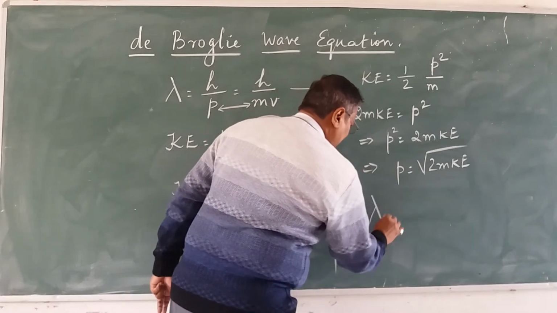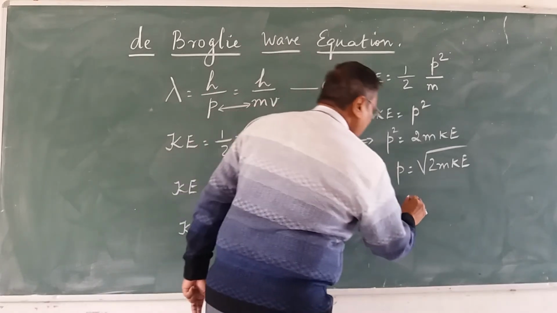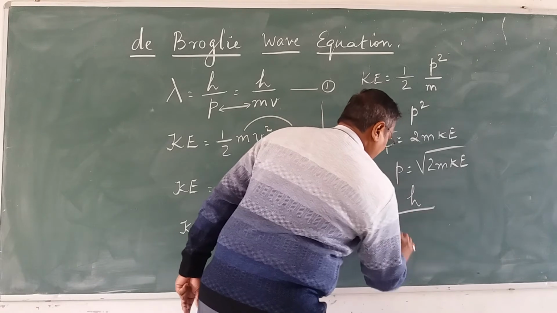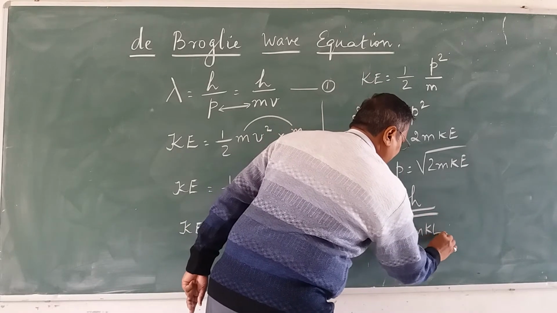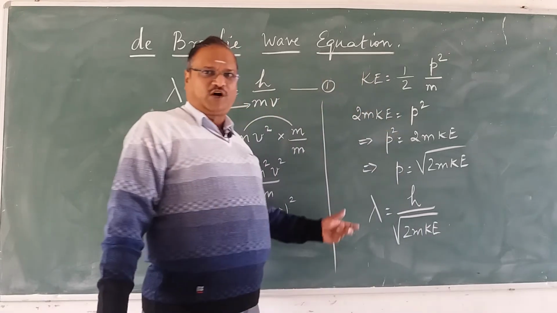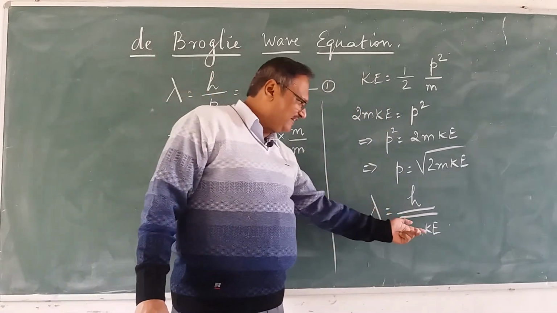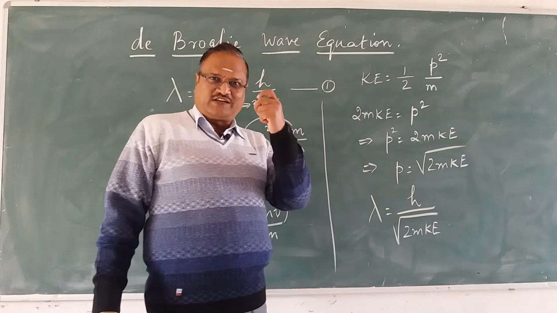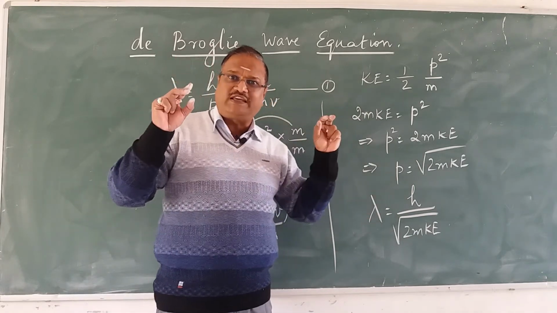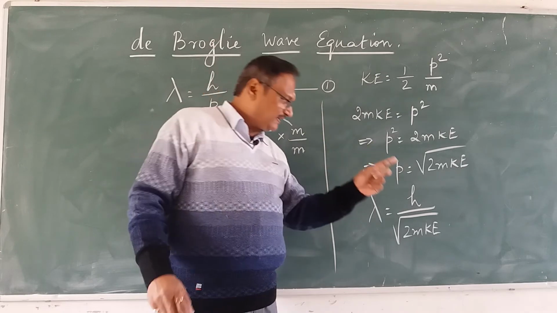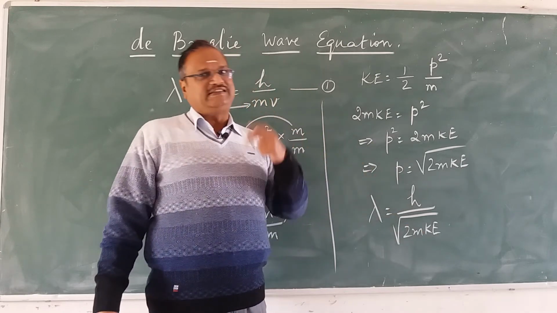We get lambda is equal to h upon under root 2mKE. So this is the formula where kinetic energy is involved, because finding velocity is much more difficult, but kinetic energy can be easily calculated.